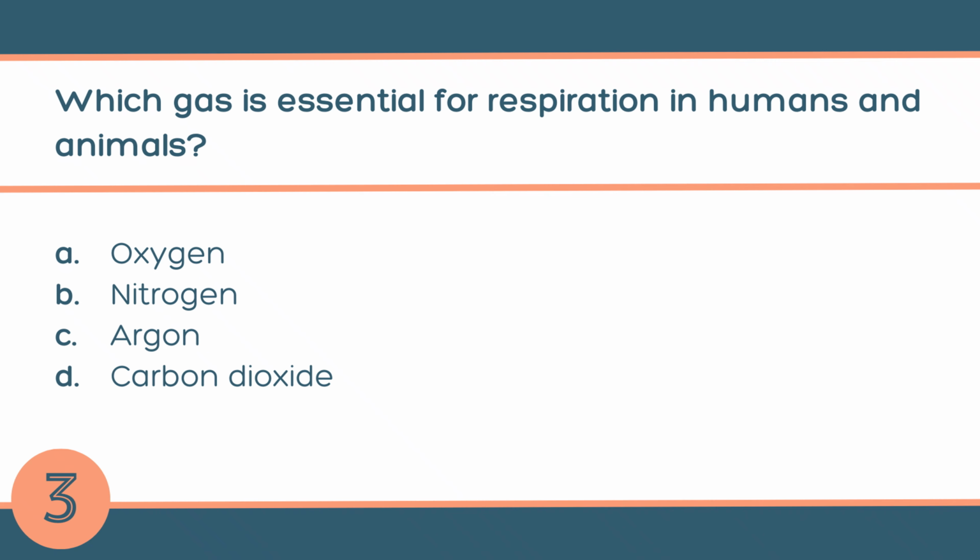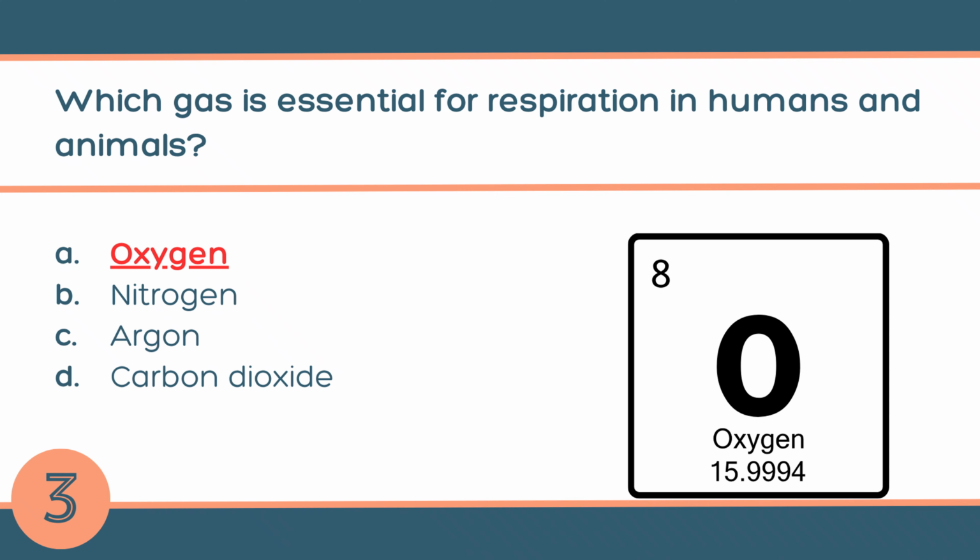Question number 3. Which gas is essential for respiration in humans and animals? A. Oxygen, B. Nitrogen, C. Argon, or D. Carbon dioxide? The answer is A. Oxygen. Humans and animals inhale oxygen to release energy from food through the process of respiration.